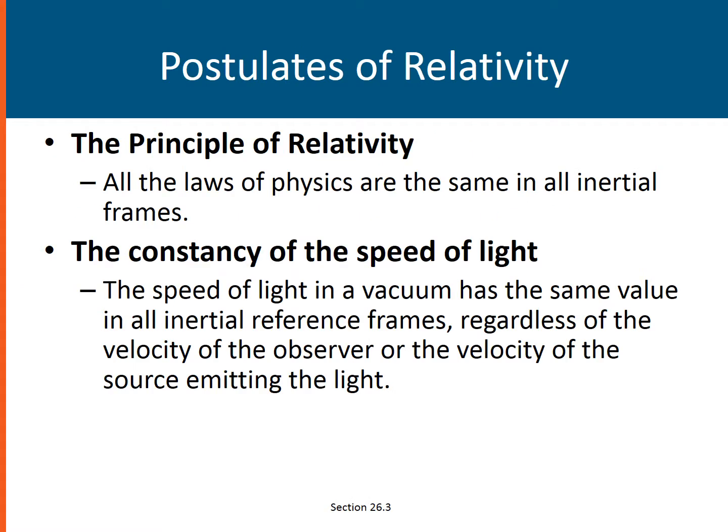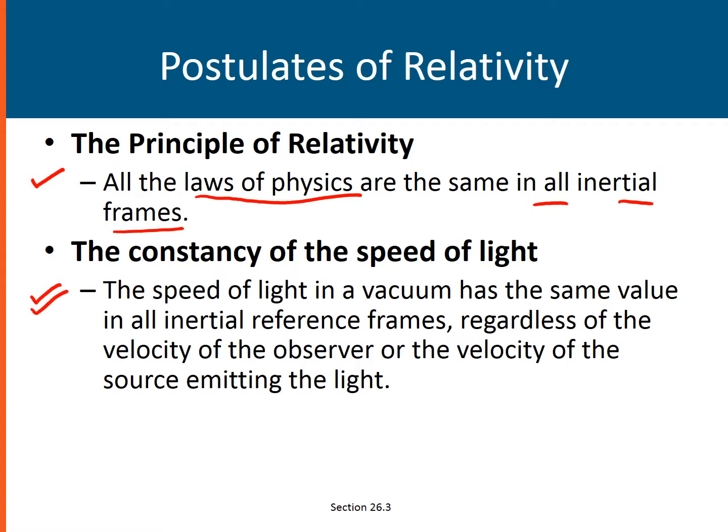Einstein's theory of relativity has two postulates. The first postulate is that all laws of physics are the same in all inertial frames. What do you mean by this? For example, Newton's laws of gravity, whether you're on Earth or on a spaceship traveling near the speed of light, are the same. The laws of acceleration, whether you are on Earth or somewhere else, would also be the same. That is what we mean by the first postulate, or the principle of relativity.